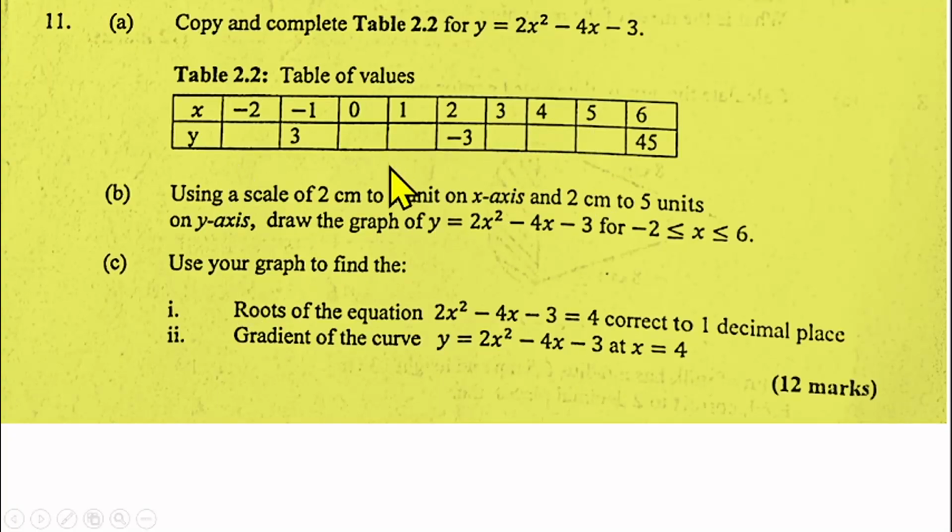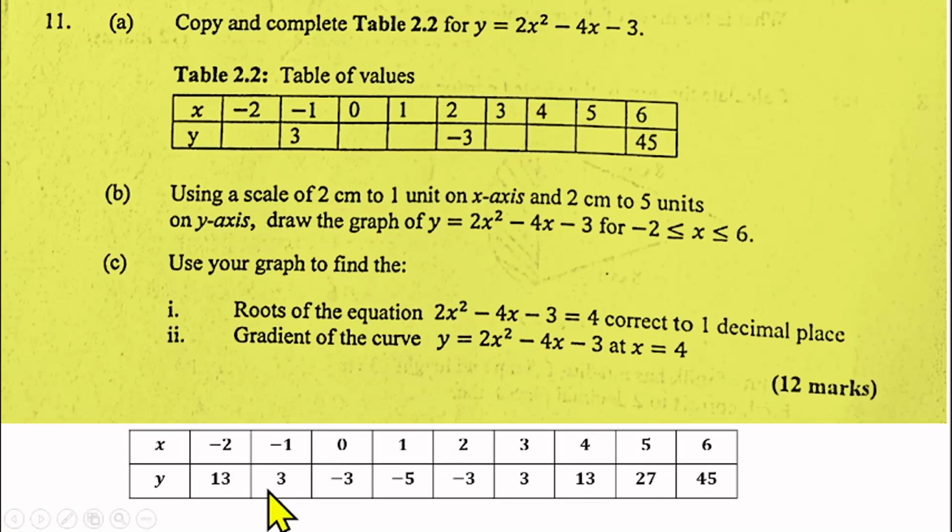Then how do we do that? You need to put the value of x, which is -2, into this formula. So wherever you see x, you put -2 and simplify it, and you get the value of y. So x is -2. You have 2 into bracket -2 squared, -4 into -2, -3. So -2 squared gives us 4. Then 2 times 4 gives us 8. Then you have a -4 times -2, which gives us 8. So you have 8 plus 8, that gives us 16, -3, that gives us 15. So that means your y here will be 15. Oh, not 15, I have 13 rather.